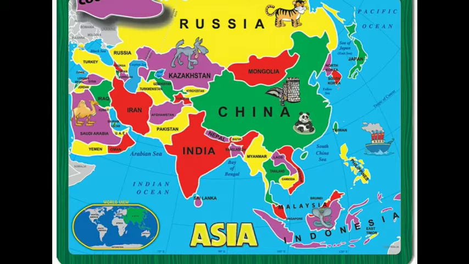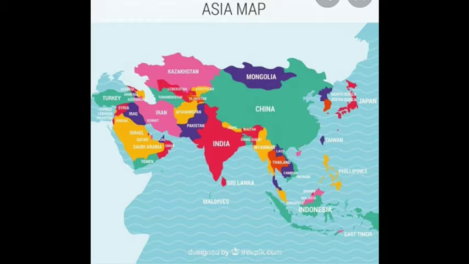Which is our country? India. So India belongs to which continent? Asia. So it is clear, children. Which is the largest continent? Asia, and it occupies 1/3 of the land of the world, and 58% of the people of the world live in Asia, and there are more than 46 countries in Asia. Shall we see the next continent?